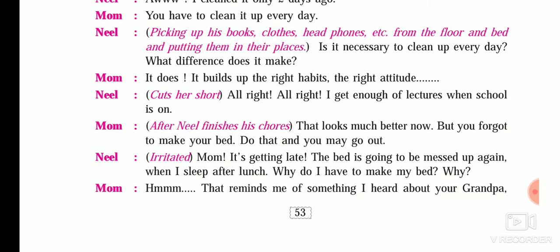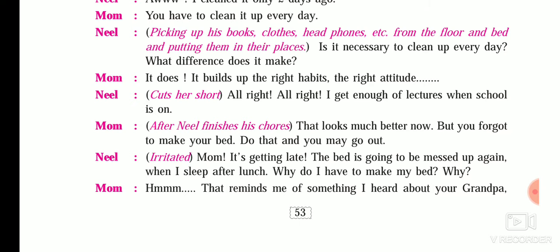On that, because he was completely irritated, he said, "Mom, it's getting late, the bed is going to get messed up again. I'm just going to lie over there after some time, and because of that it is going to get messed up again. When I sleep after lunch, why do I have to make my bed?" So he's arguing with his mother, and he said again, why should I keep it in a proper condition again and again, because I am going to mess it up again after some time. I am going to sleep over there after lunch, so it is going to get messed up again. So why should I make it again and again?